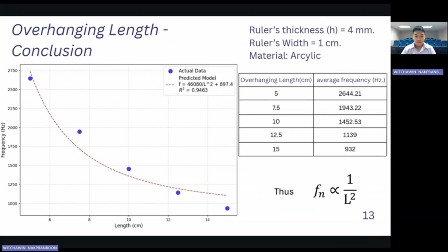In conclusion, for the first factor, it is clear that the greater the overhanging length, the lower the average frequency becomes. This directly confirms the theoretical prediction: the natural frequency is inversely proportional to the overhanging length.